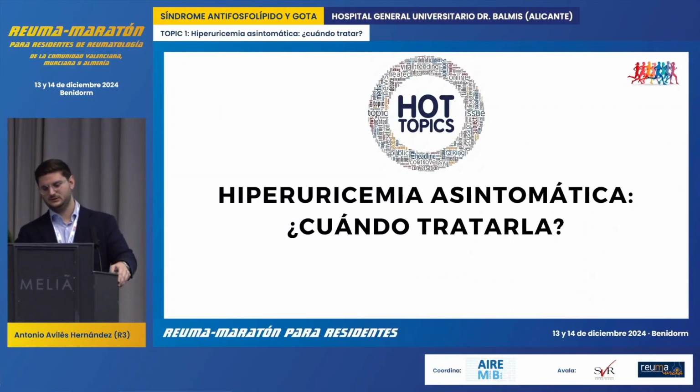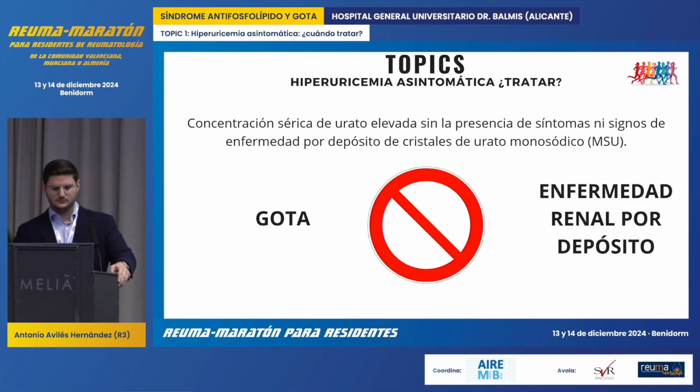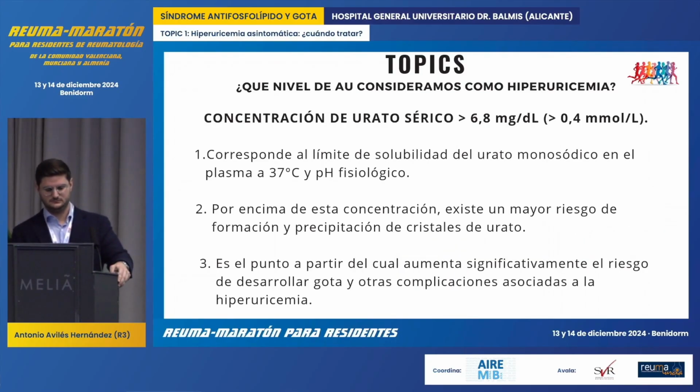We will now begin talking about topics, the first of which is asymptomatic hyperuricemia and when to treat it. The first thing is to define that asymptomatic hyperuricemia refers to an elevated serum urate concentration without the presence of symptoms or signs of urate crystal deposition disease. Therefore, asymptomatic hyperuricemia refers to having high uric acid levels without gout or kidney disease caused by crystal deposits.